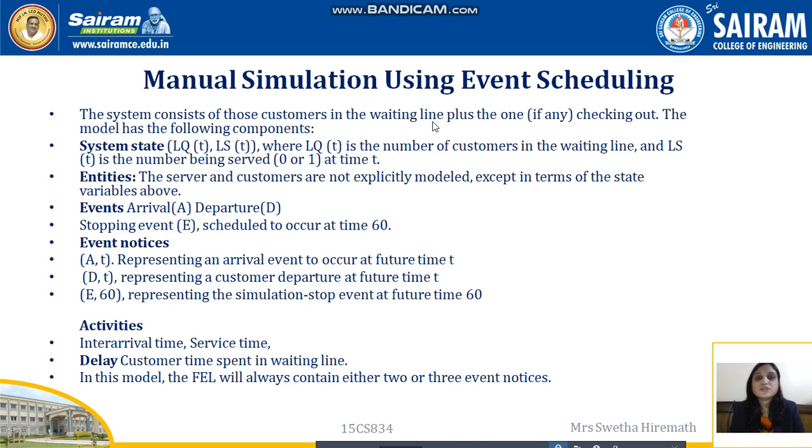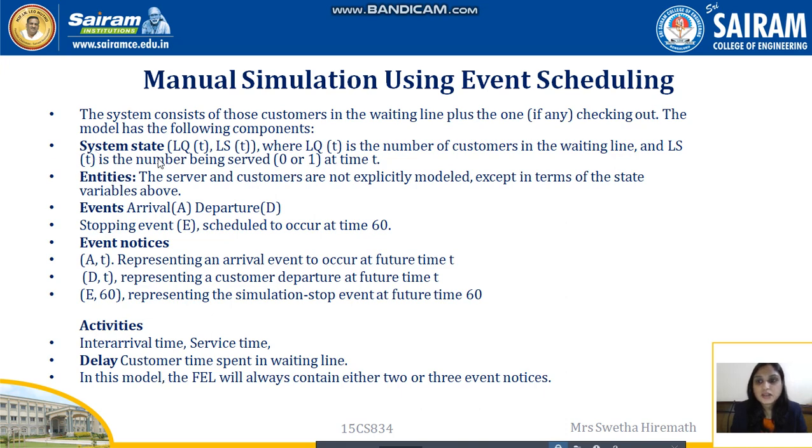So here is the manual simulation using event scheduling for the arrival and departure of customers in a single channel queue, which consists of a single waiting line. It consists of the system state, entities, events, event notices, activities, and delay.